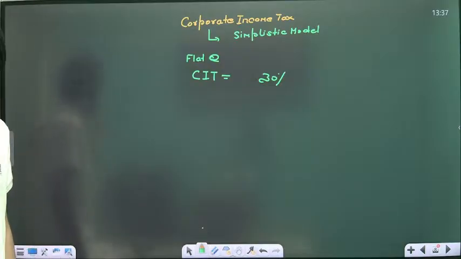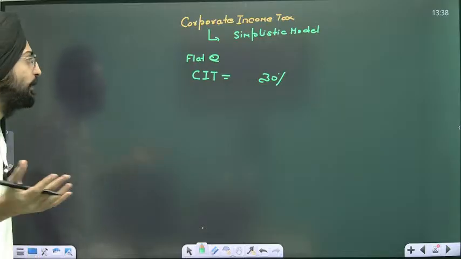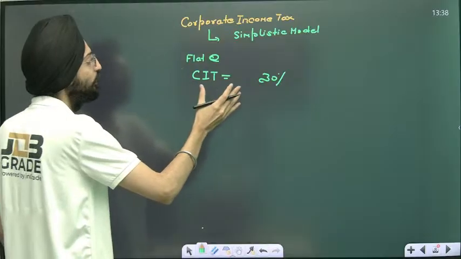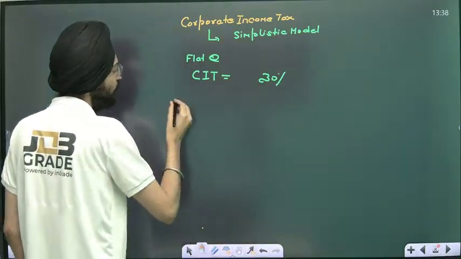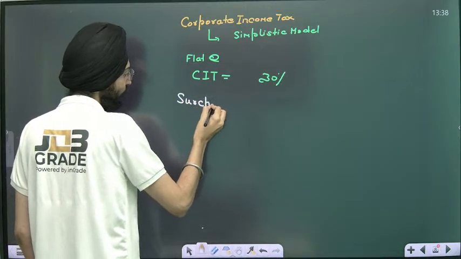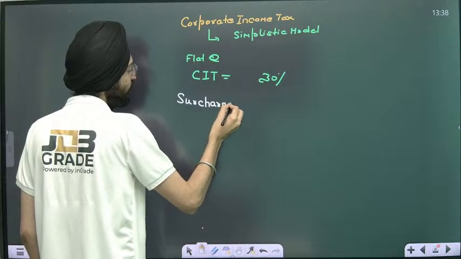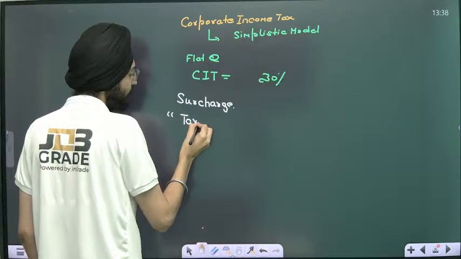Again, you don't only apply CIT. There are other taxes as well that are levied on taxable income or tax liability. After you apply the 30%, there is another thing called surcharge. That is tax on tax.